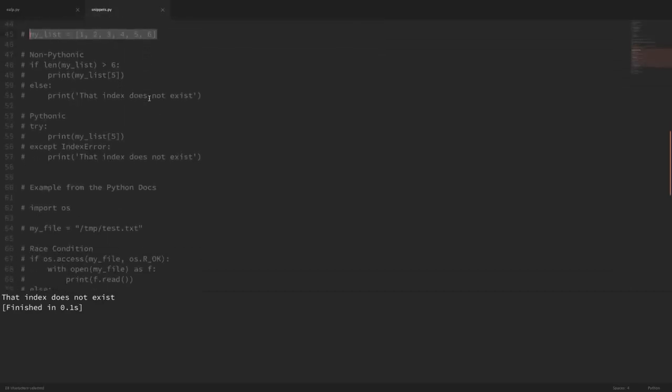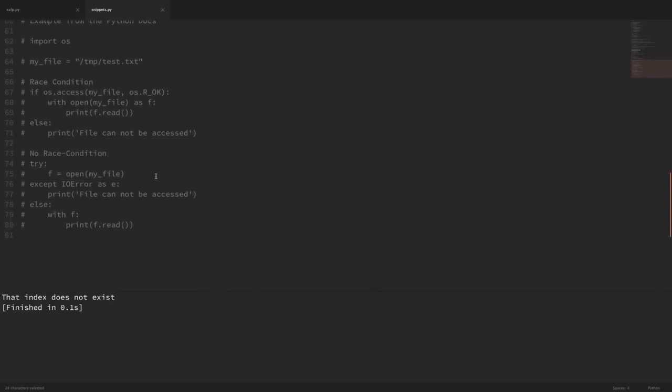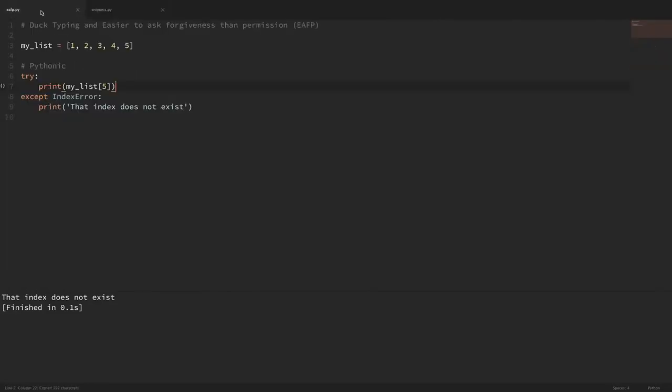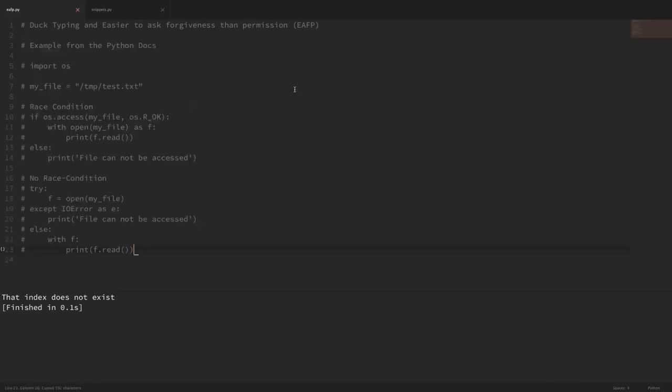So there's actually an example here in the Python docs on the website. So let me grab this code here and paste it into our file here. And now let me uncomment this code so that we can see exactly what's going on. Okay, so what we're trying to do in this example that I grabbed straight from the Python documentation online is access this file and then just print the contents out to the screen.